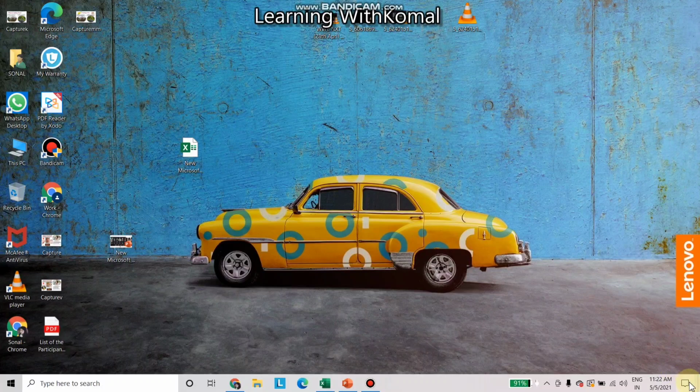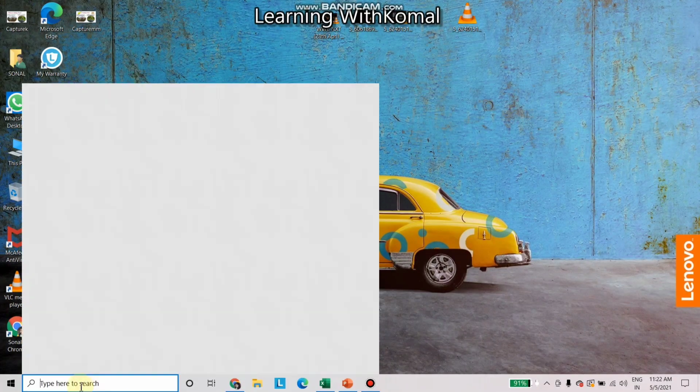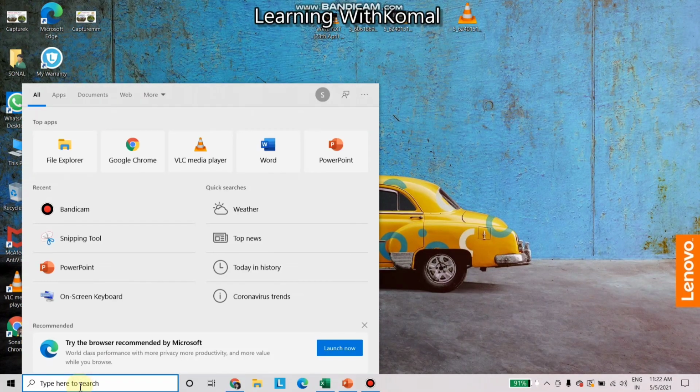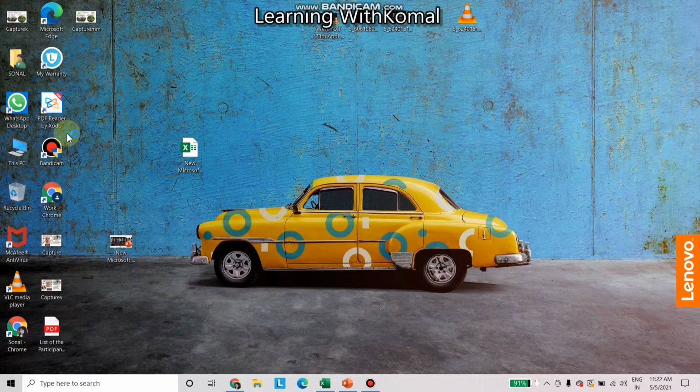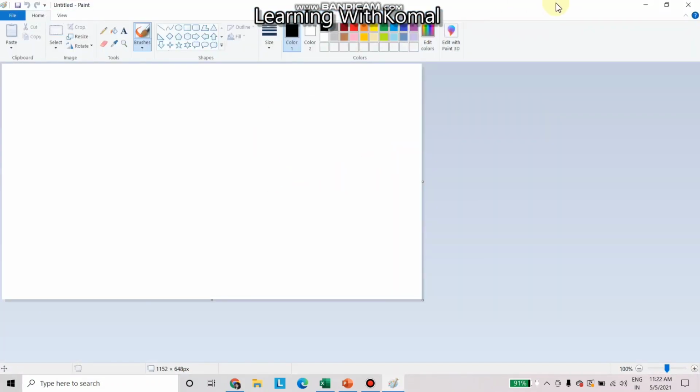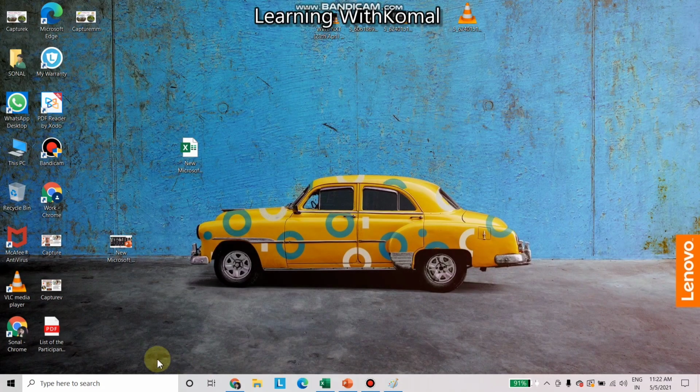Now after the action center, we will move forward and see how to search for any application. For searching any application, we have the search box here. The search box is a place where we can click and directly type whatever we want to search in our computer. As I have typed Paint, and when I click here, this application will open. So this is the use of the search box.